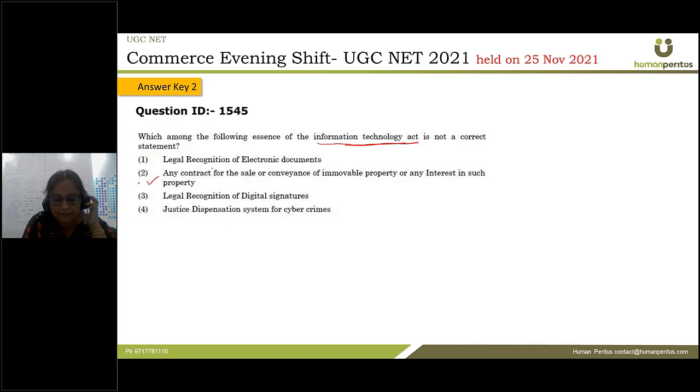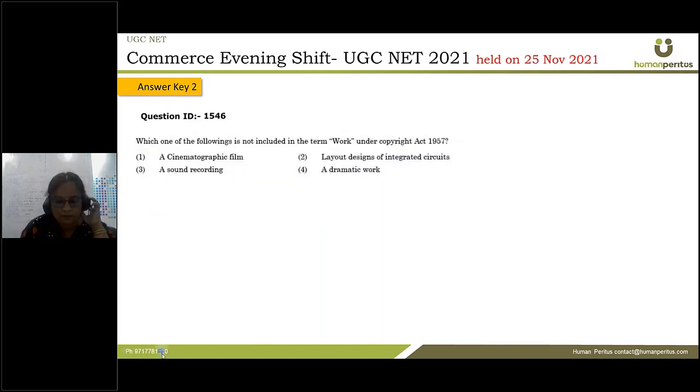This first statement is saying legal recognition of electronic documents. Okay, so this is one of the objectives of the Information Technology Act, legal recognition of the DSC, digital signatures, justice dispensation system for cyber crimes. This is also one of the major objectives of the Information Technology Act. So automatically, any contract for the sale or conveyance of immovable property or any interest in such property, that is not in any way the essence of IT Act.